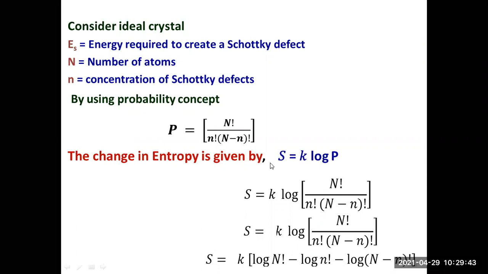So the change in the entropy which is caused in the crystal is given by the mathematical formula S = k log P. So S = k log of capital N factorial by small n factorial into capital N minus small n factorial. Here this is in the form of log a by b, where this entire denominator is b. So that can be written as log a minus log of small n factorial minus log of capital N minus small n factorial. Since the factorial term is there, we have to use an approximation, the Stirling approximation. So we go to the next slide.